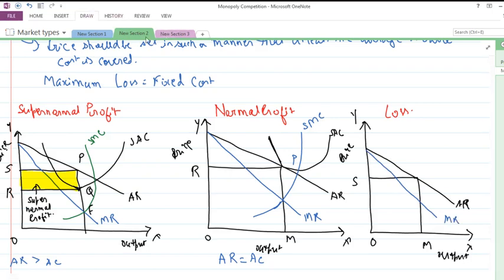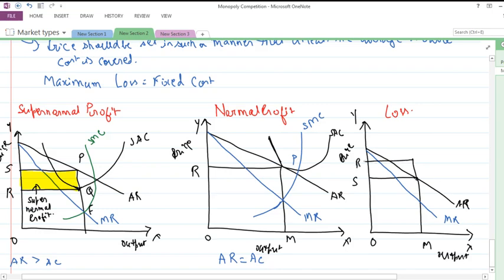What we find is that the cost that a company incurs is at this level, that is R. And at Q point we have the short run average cost curve, and this is the short run marginal cost curve.